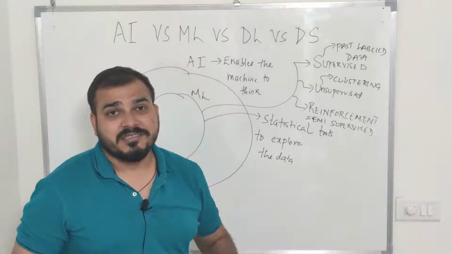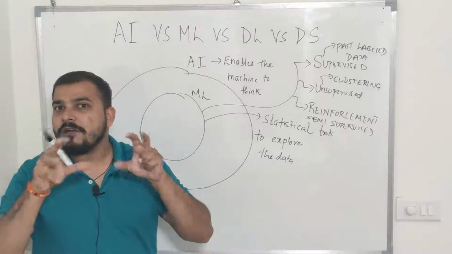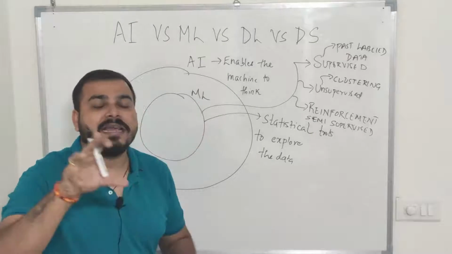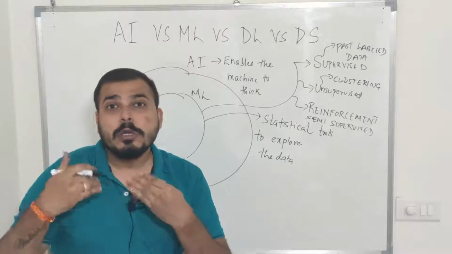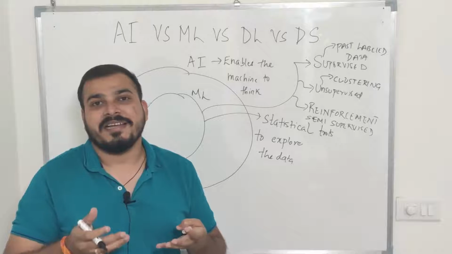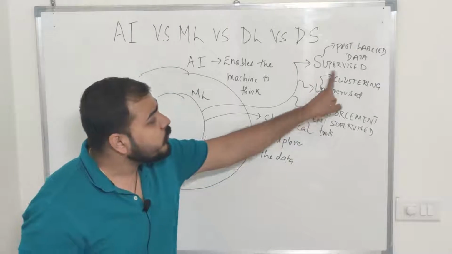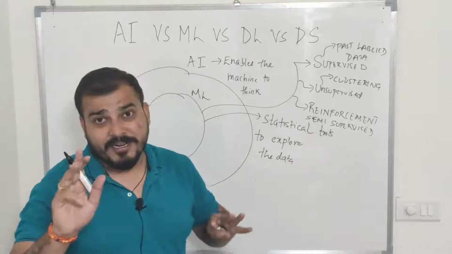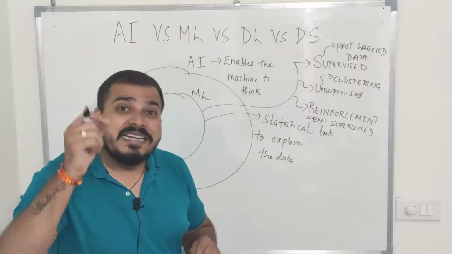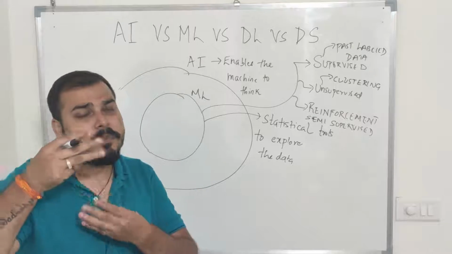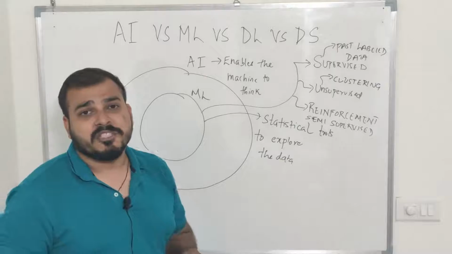When I say clustering, what it does is that based on the similarity of the data, it tries to group that data together. There are some mathematical concepts like Euclidean distance actually used inside that, along with some other techniques also. Most probably there are three different algorithms: k-means clustering, hierarchical clustering, and DBSCAN clustering. These are the three popular clustering algorithms that we basically use in unsupervised machine learning.